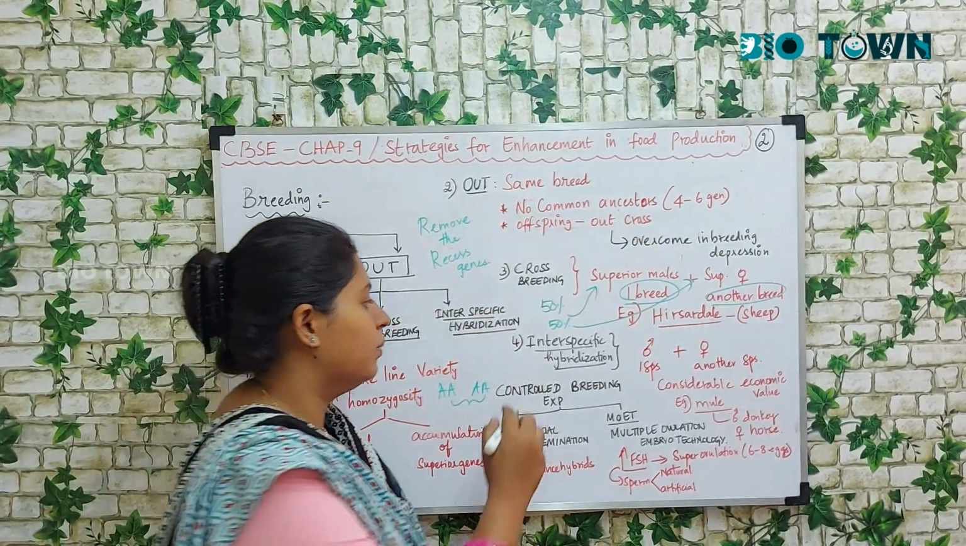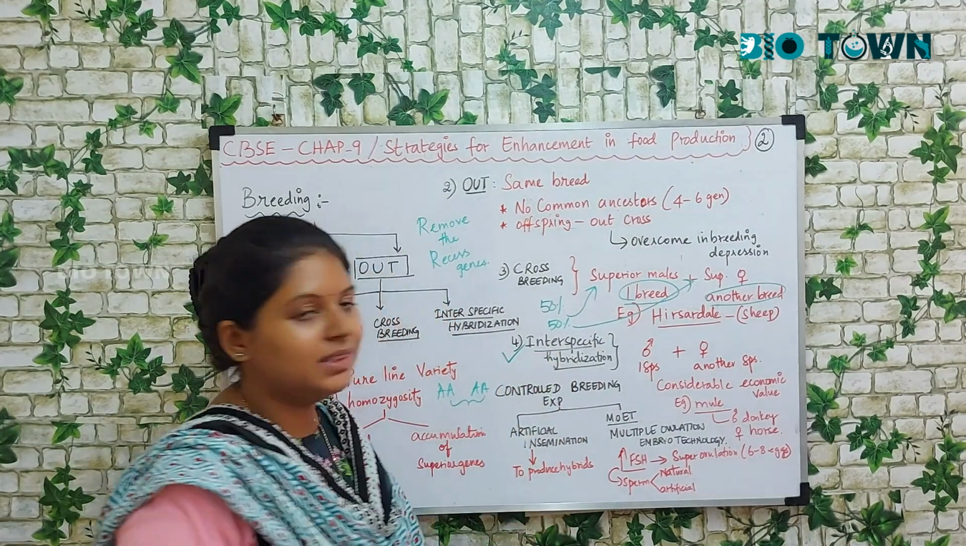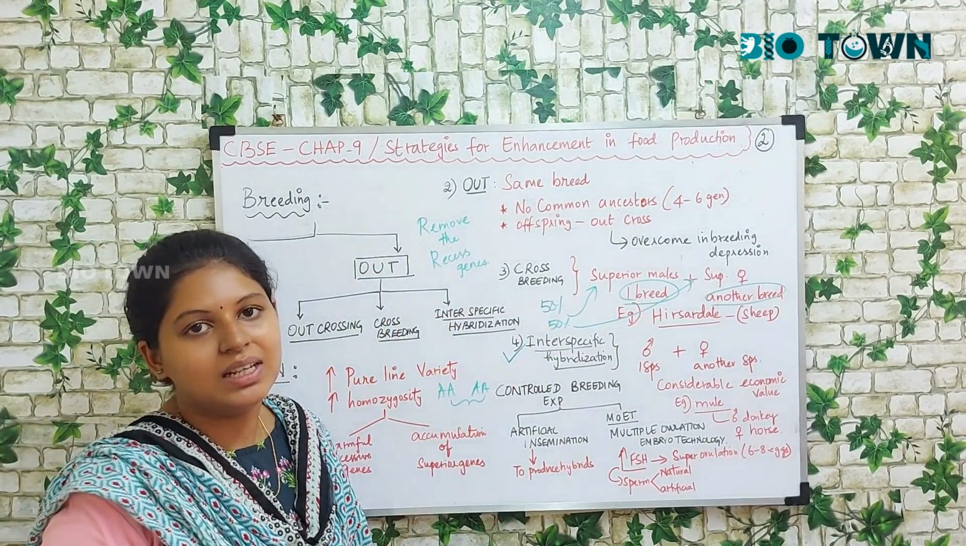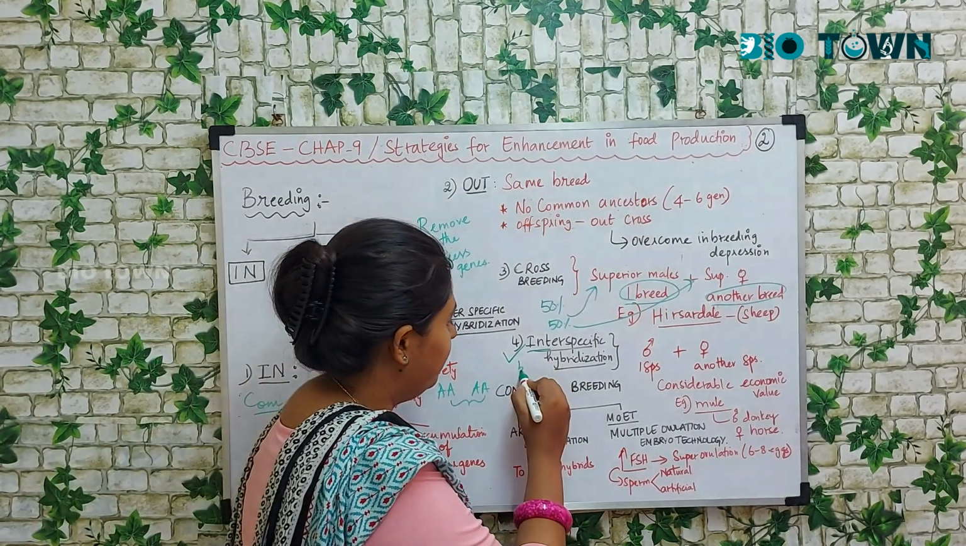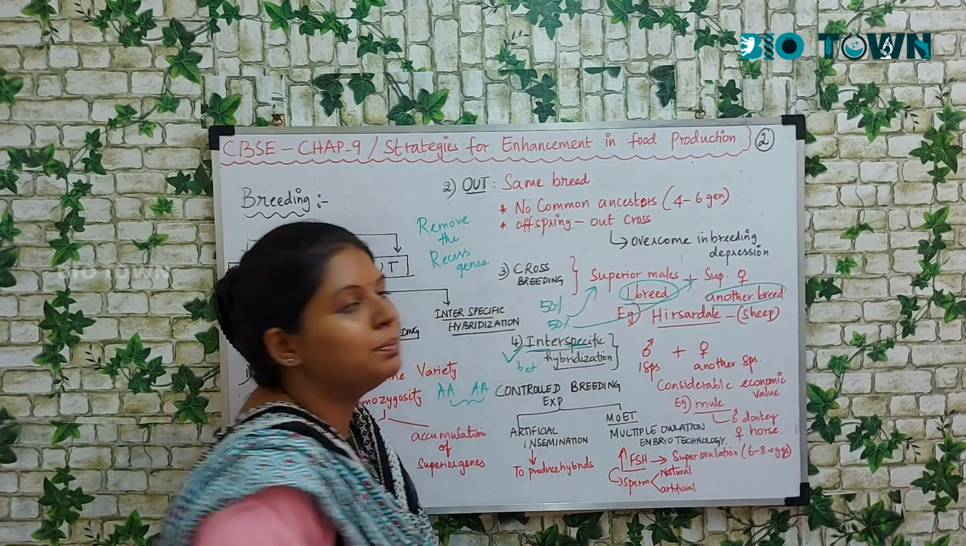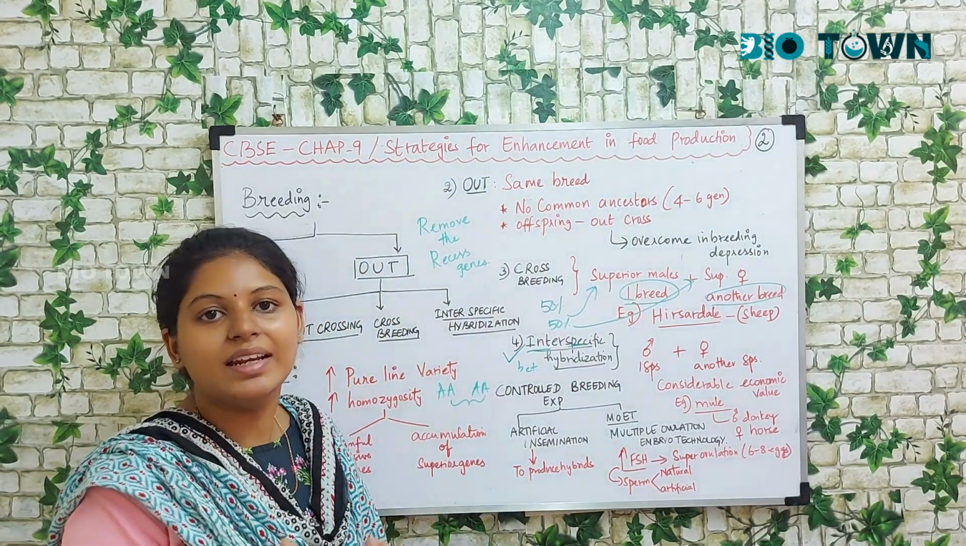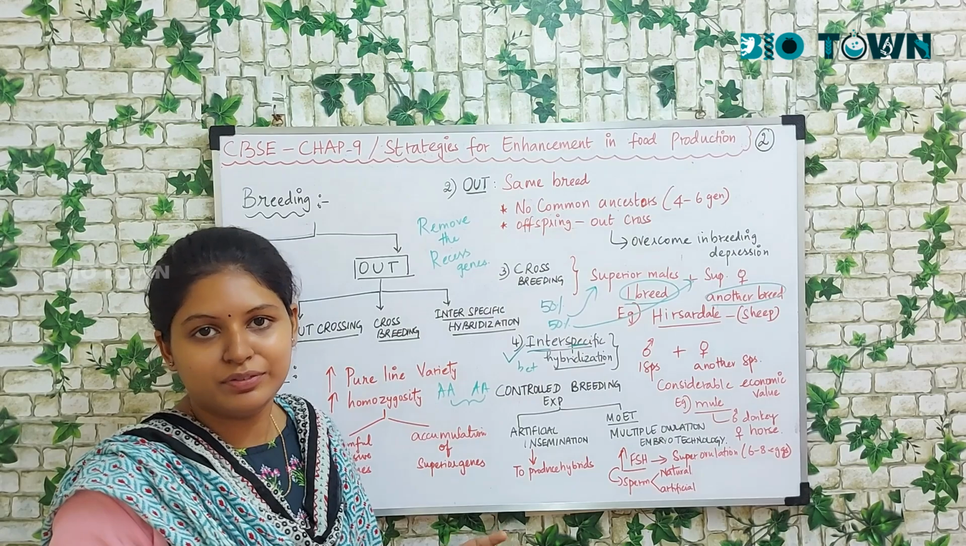Next we'll talk about interspecific hybridization. Interspecific hybridization is between different species. So you breed an individual between two different species.